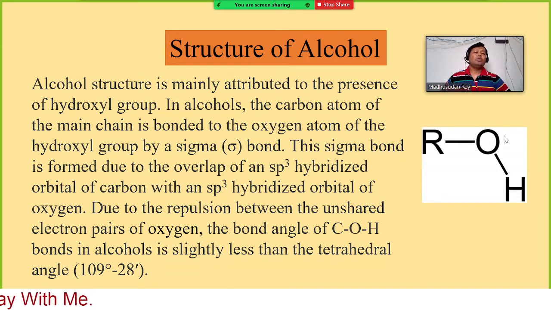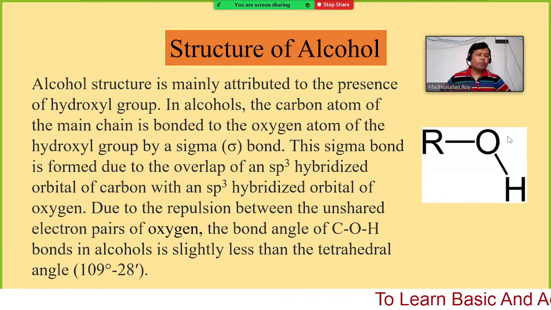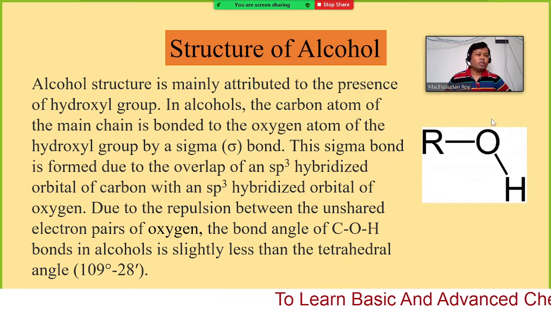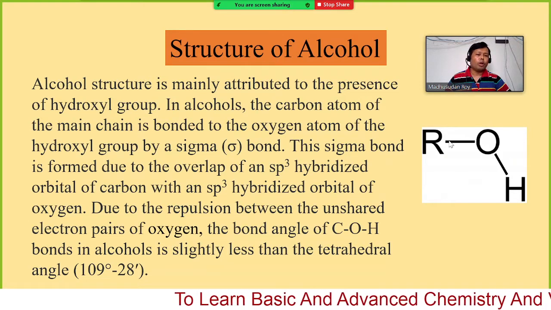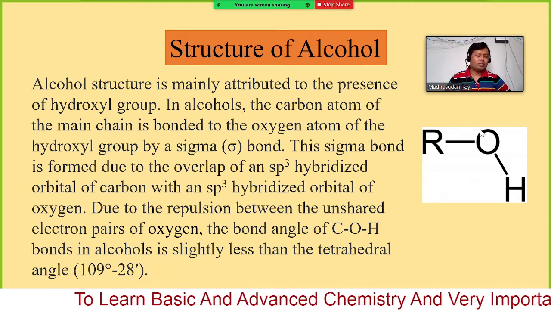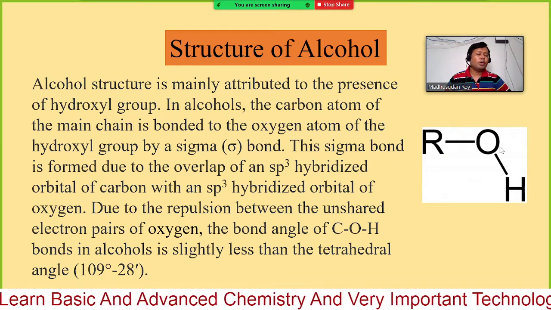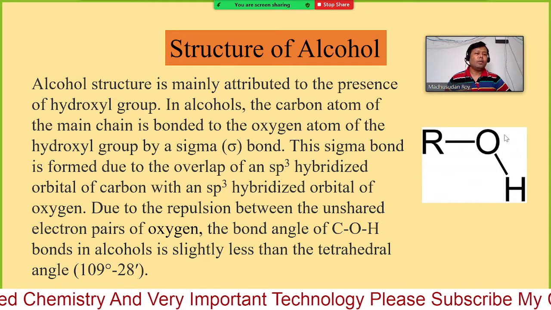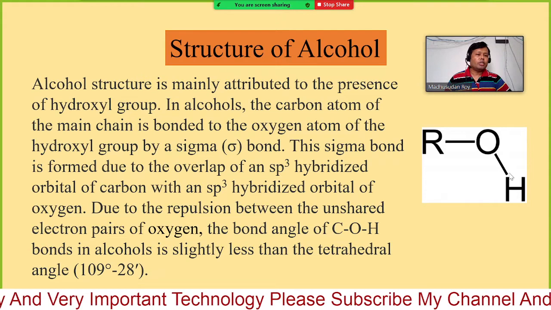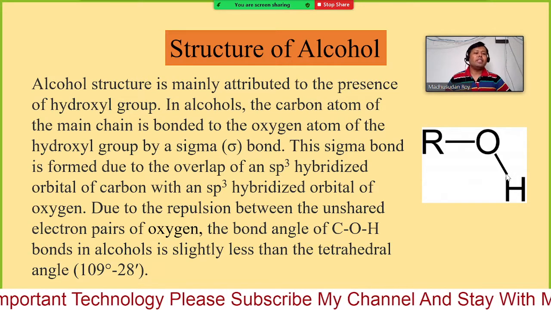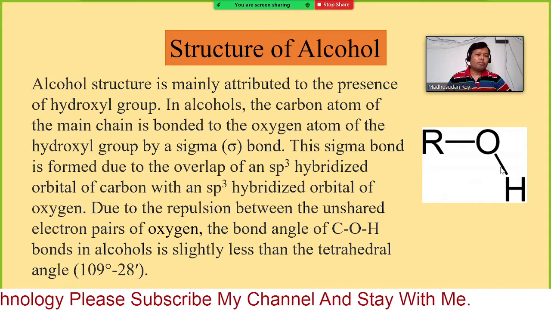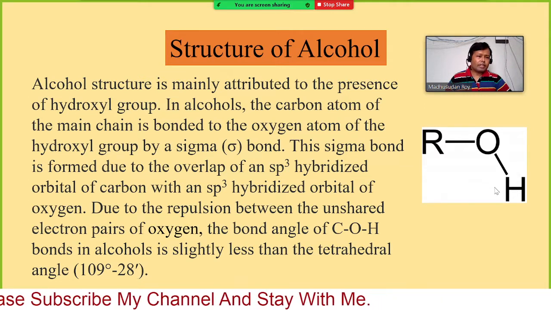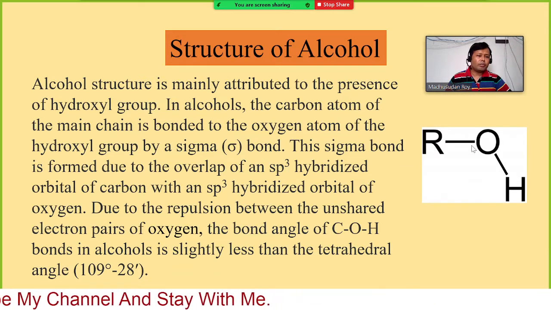These two lone pairs of electrons repulse each other, so they will put some pressure on this bond and this bond. Therefore the lone pairs of the oxygen will occupy a little bit more space, and this bond and this bond get a little bit of stress. So this bond becomes a little bit this way and this bond a little bit this way.